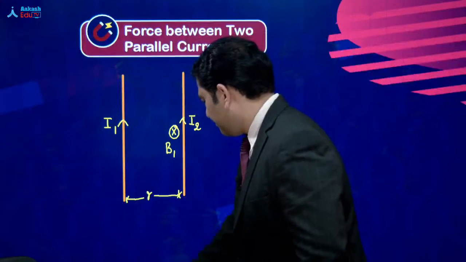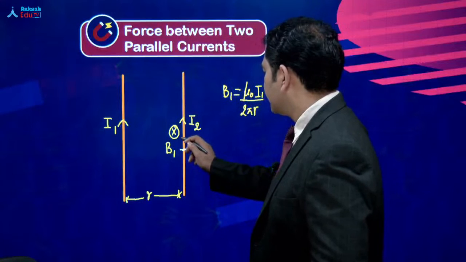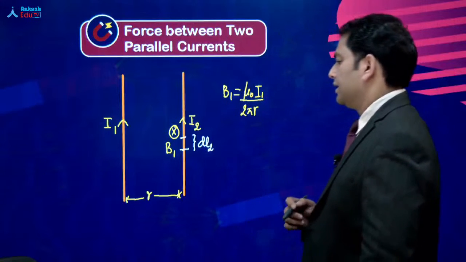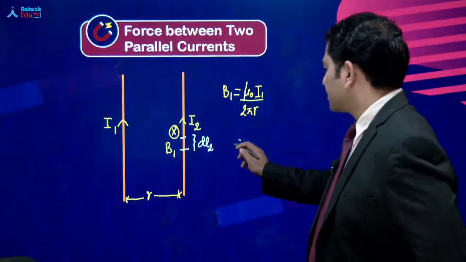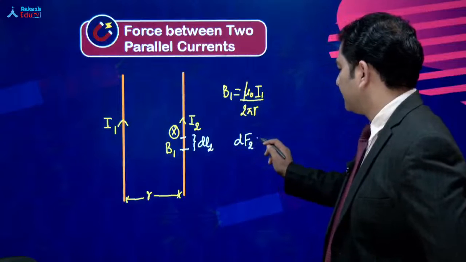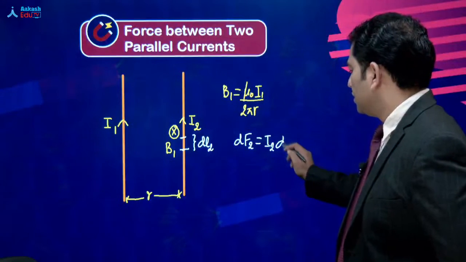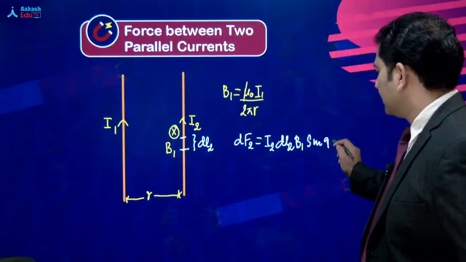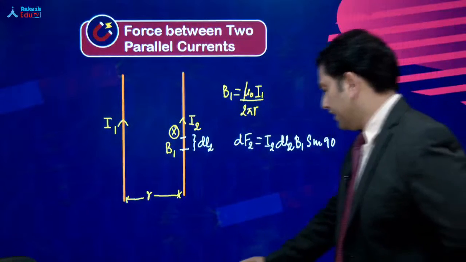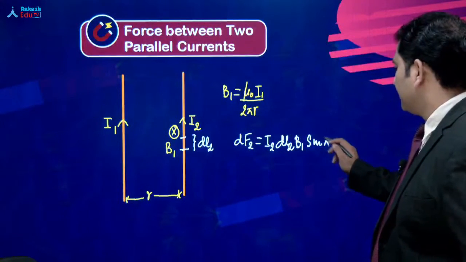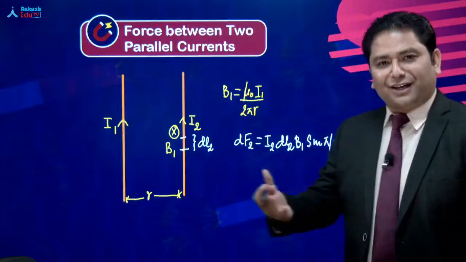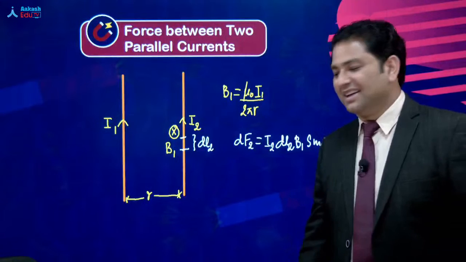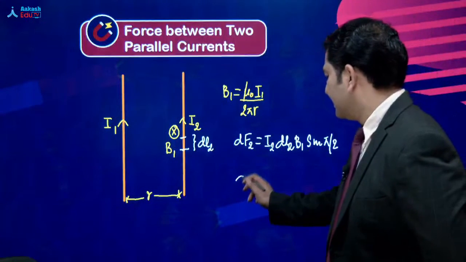कि इस given magnetic field में, let me consider a small segment of length dl2. So now let's see. The direction or the magnitude of force dF2 is going to be I2 dl2 B1 sine of 90 or sine of pi by 2. Sophistication ले आते, class ले आते अपने बात पे. 90 degree के बजाय, let's say pi by 2. So now this is what I get.